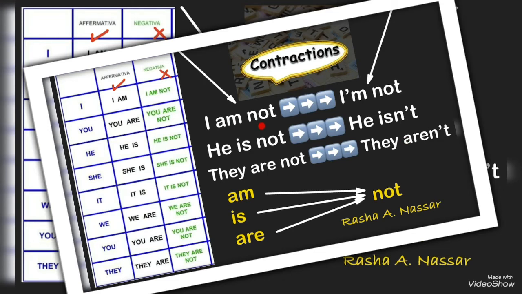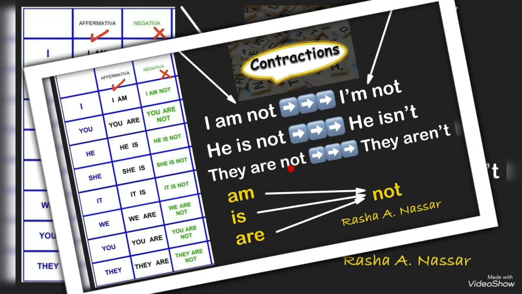I am not: I will put an apostrophe after I, and then I will remove the letter A and write an apostrophe instead. He is not: how can I write the short form of he is not? I will remove the letter O and then I will write an apostrophe instead after the letter N.